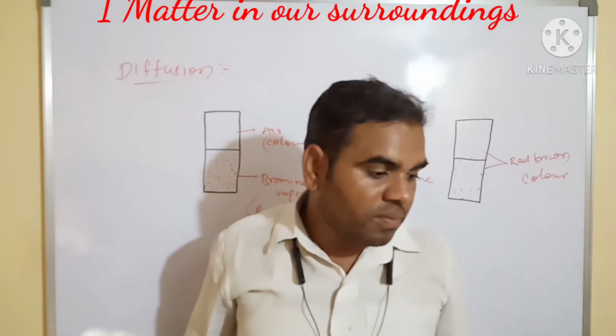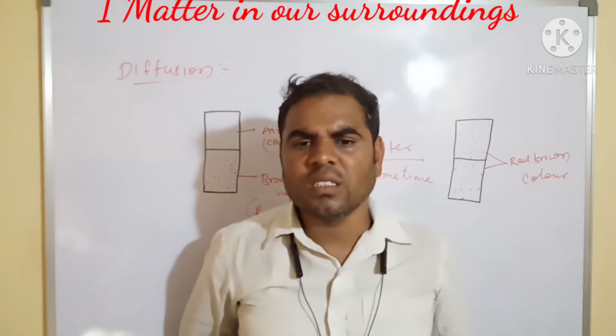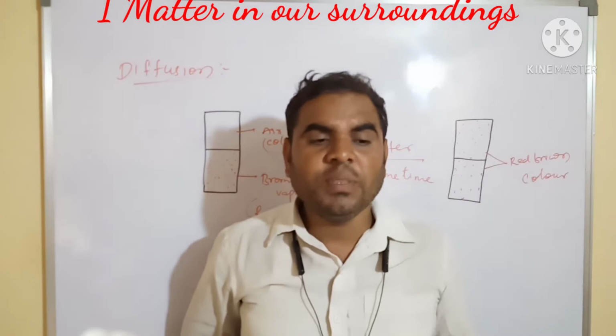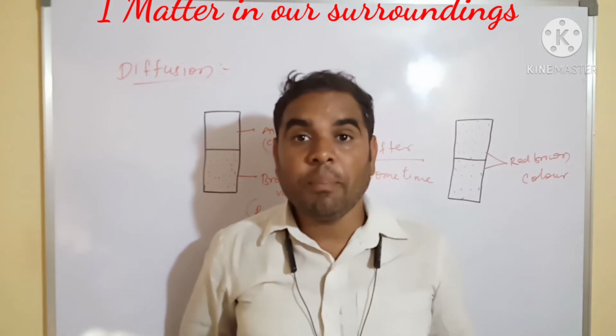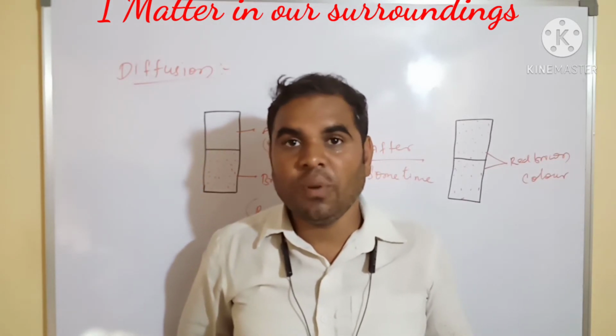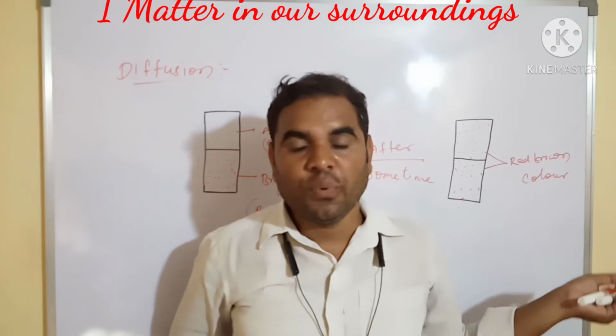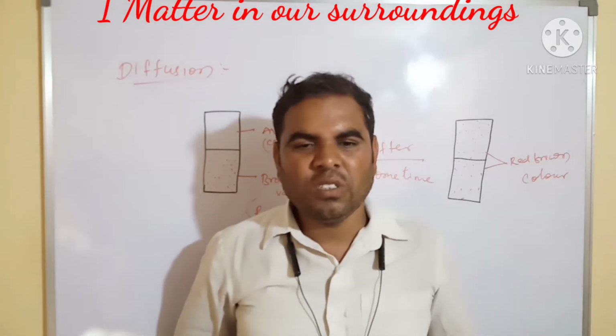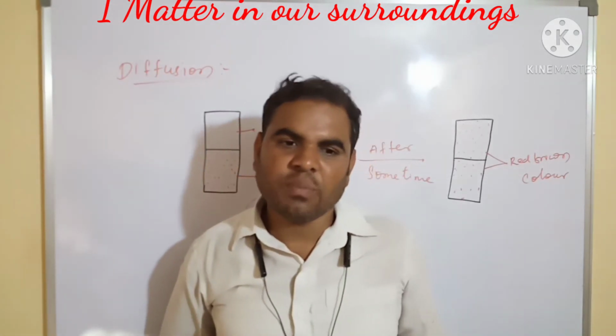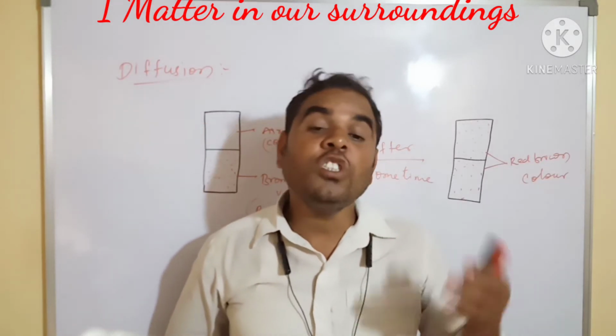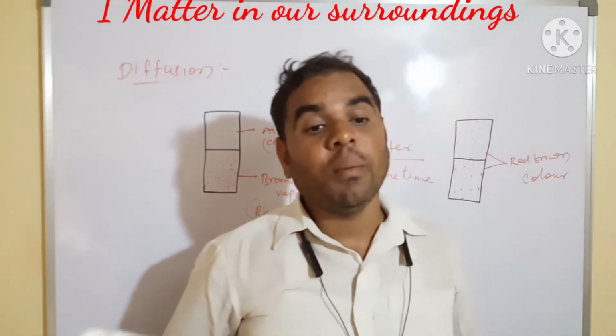Someone preparing food substances, or many substances, also spreads a bad smell. For example, rotten fruits and vegetables spread a bad smell. It means the particles are moving.